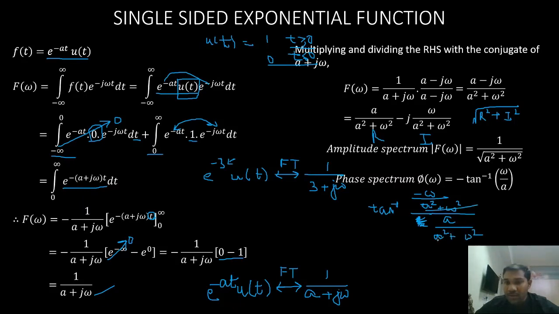So these two terms get cancelled. I have tan inverse of minus omega by a, which is nothing but, the minus sign I can bring outside, minus tan inverse of omega by a. Okay.